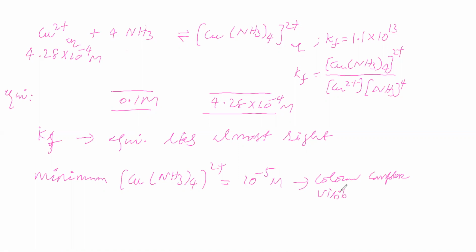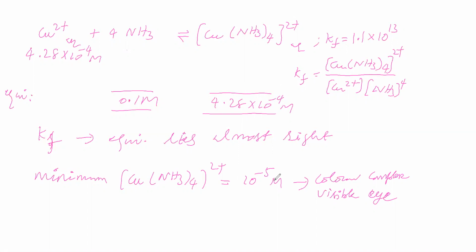If the concentration of complex is at minimum this much, then the color is visible to the eye. Now see what concentration of complex is produced, and compare this value with the 10 to the power of minus 5 value.